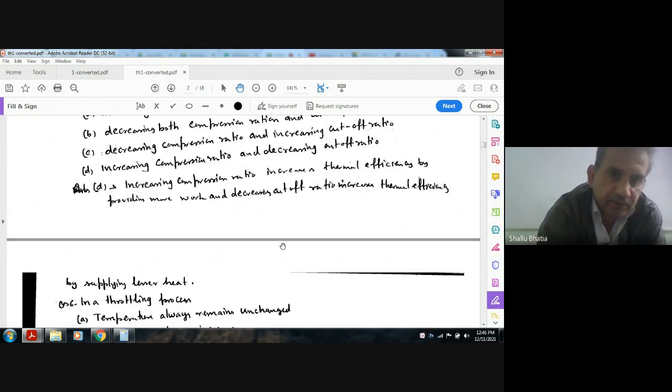See the explanation. Increasing compression ratio increases thermal efficiency by providing more work, and decreasing cutoff ratio increases thermal efficiency by supplying lesser heat. So the answer is B.